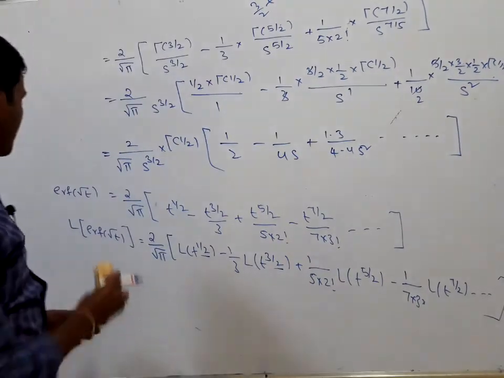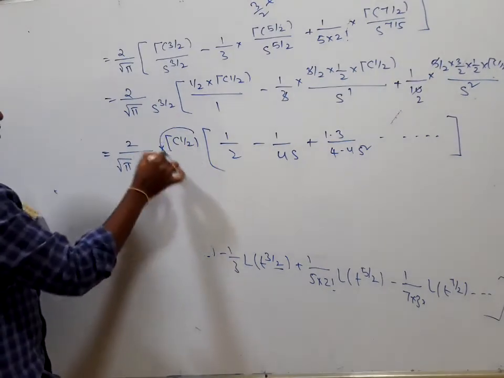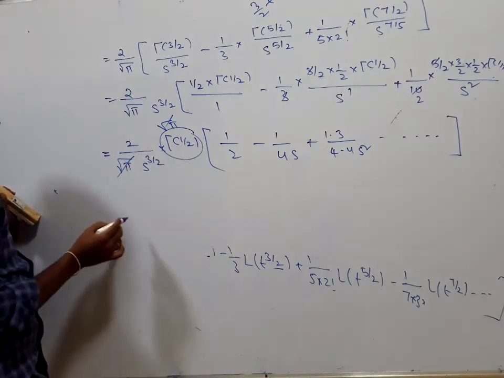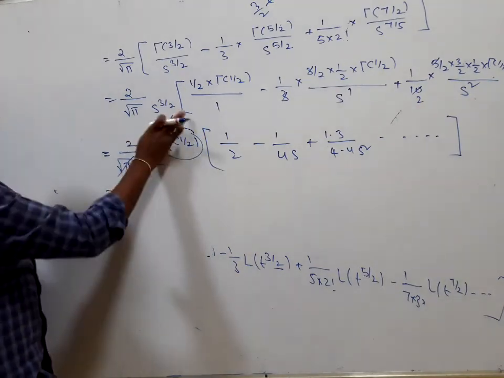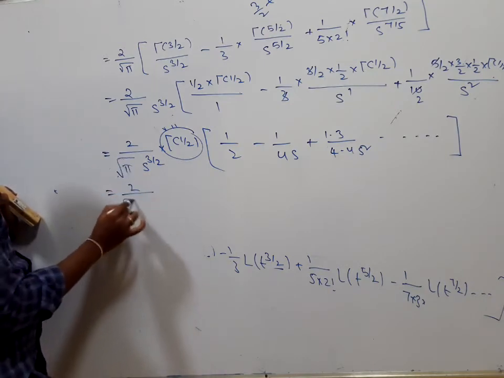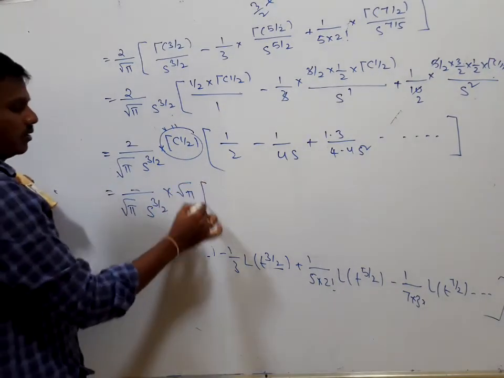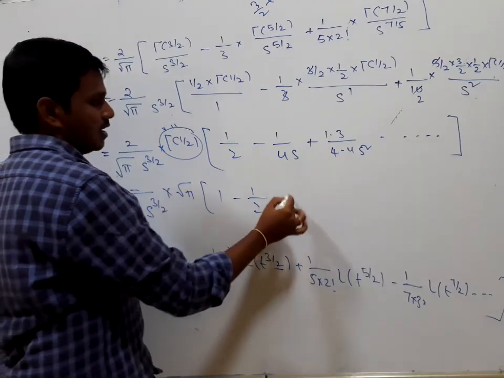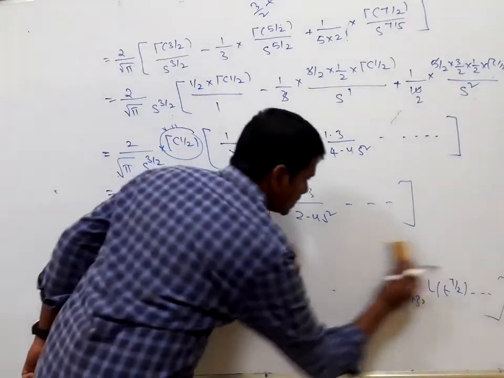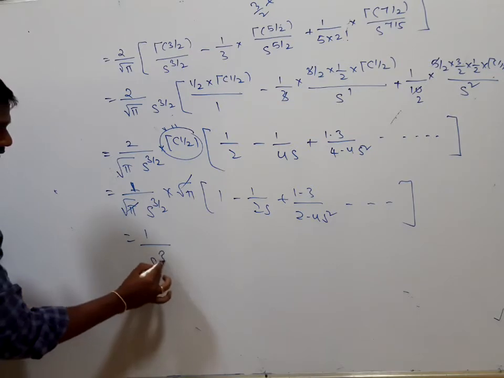This can be written as gamma of 1 by 2, what is it? This is root pi. This root pi gets cancelled. Directly I am cancelling by replacing gamma 1 by 2 with root pi and multiplying with 2. Or better to write one more step, no problem. 2 divided by root pi s to the power of 3 by 2, it is root pi. Multiplying with 2, 2 by 2 is 1. 1 minus 1 by 2s plus 1 into 3 divided by 2 into 4s square, and so on. So root pi gets cancelled here, 1 by s to the power of 3 by 2.